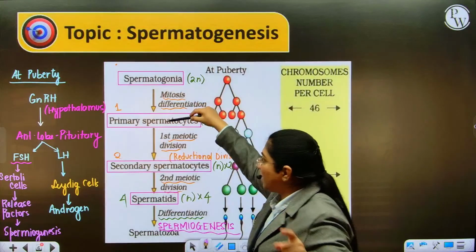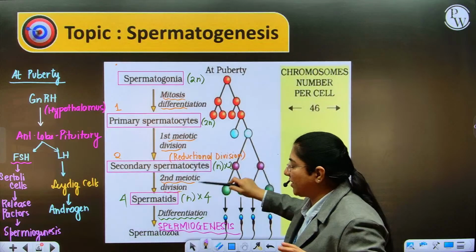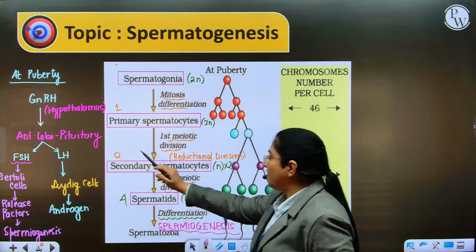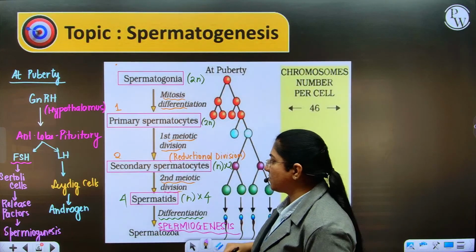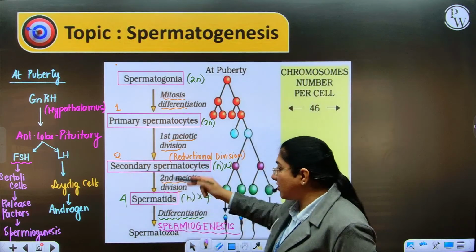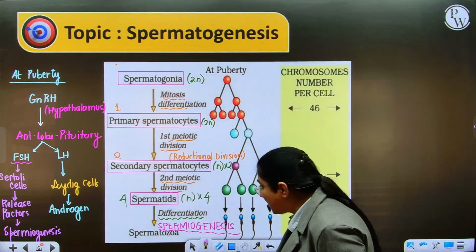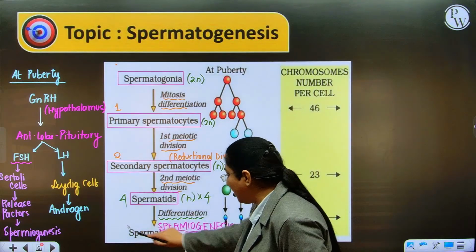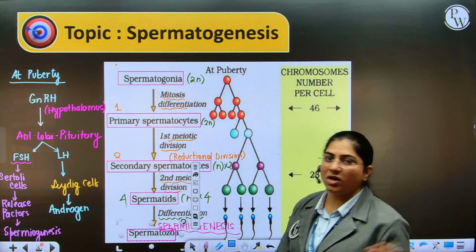So we have one primary spermatocyte which is diploid, which undergoes the first meiotic division to form the first haploid cell category, which is secondary spermatocyte. So one diploid primary spermatocyte forms 2 haploid secondary spermatocytes, which undergo second meiotic division to form 4 haploid spermatids, which undergo spermiogenesis and form finally 4 haploid spermatozoa or sperms.